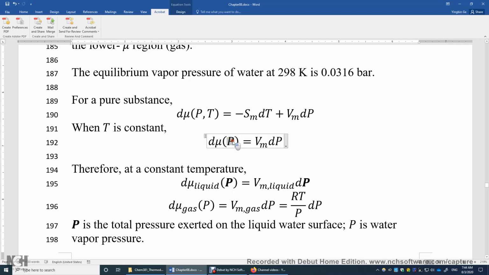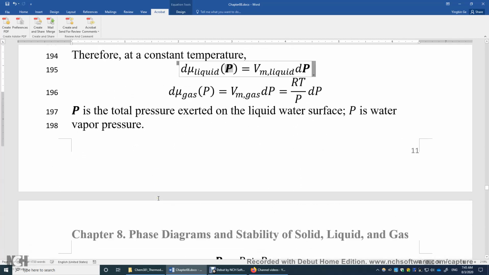This is just the water vapor pressure. That's the big difference. So the chemical potential of water vapor depends on the water vapor pressure. The chemical potential of liquid water depends on the total pressure exerted on the liquid surface, so this is both water and argon. All right, very important.